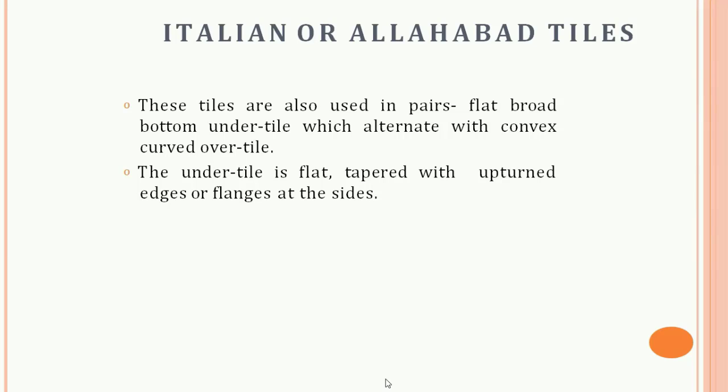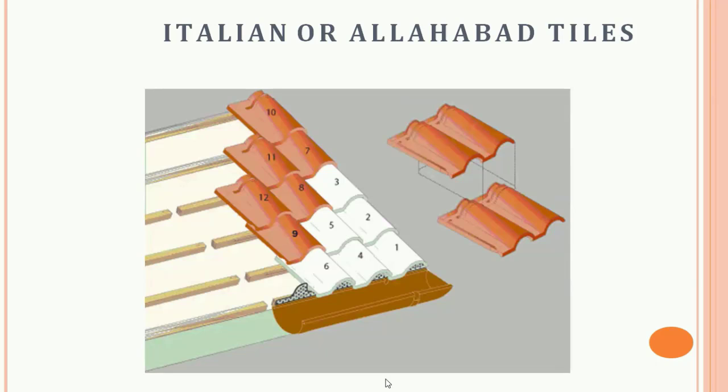After that, the Italian or Allahabad tiles. These tiles are also used in pairs of flat broad bottom under tiles which alternate with convex covered over tiles. These are some pictures of the Italian or Allahabad tiles, as you can see in the figure as well.